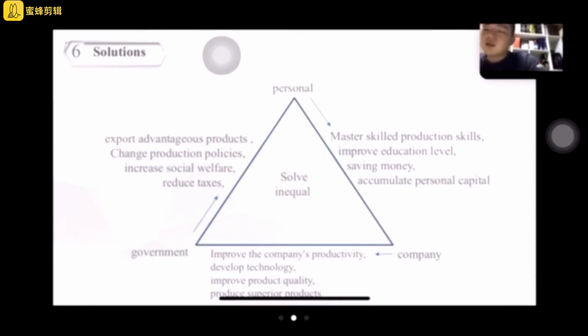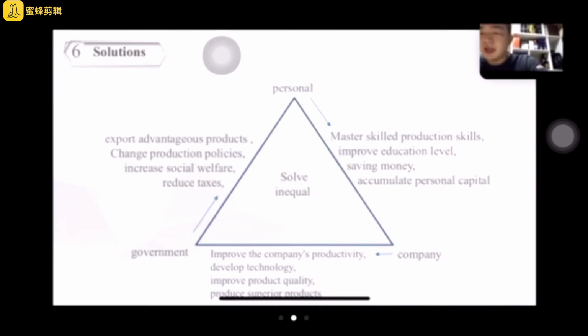So I think we can solve these problems in three aspects. The first, I think, is the personnel. The personnel should have higher education and production skills.